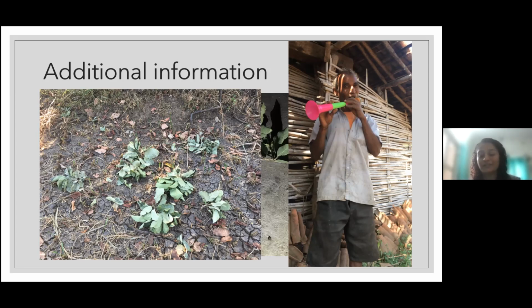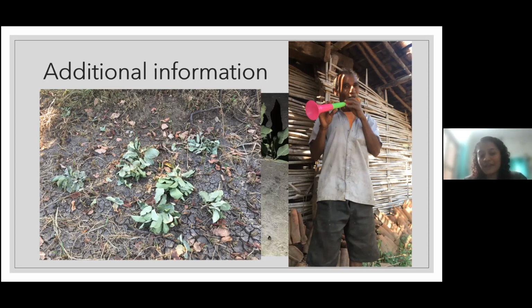But if you look at it, this instrument is not as valuable to us except during the kite festival, right? But it means a lot to this man, because he can do a lot with it.